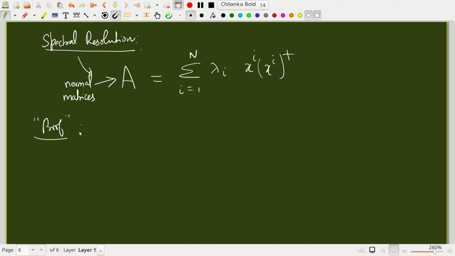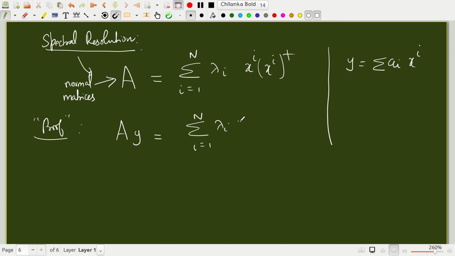I'm going to operate with y on both sides, where y itself is a vector which is represented in terms of ai xi. So Ay is simply the sum over i equal to 1 to n of lambda i xi xi dagger y.